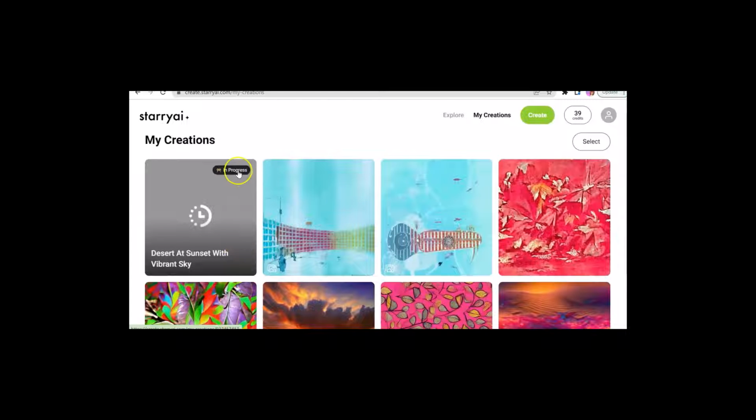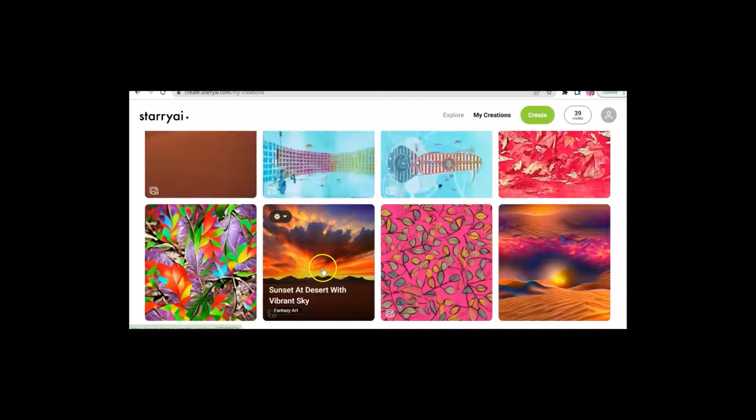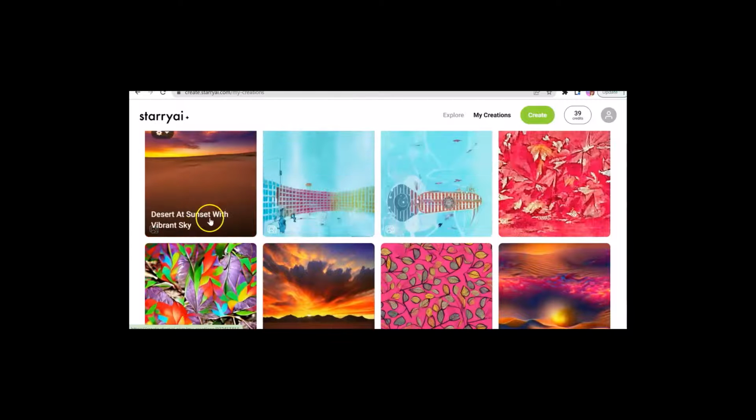And it does take a few minutes. It shows in progress. It does take a few minutes to render the image because it's actually creating the image from the words that you type in. And you can type in anything. Okay, so we see that here's the image that was just created from my words, and here is another version of it. It's like desert at sunset with vibrant sky, sunset at desert with vibrant sky, and desert at vibrant sunset. So this was without a style. This was with fantasy art, and this was without a style.